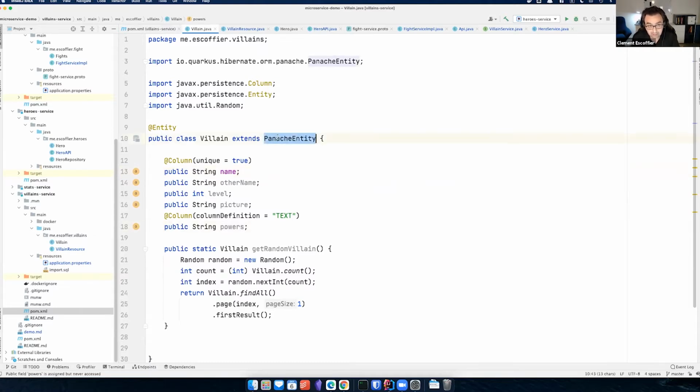It's a Panache entity, so it's a Hibernate entity, but we have a set of methods already given by Panache, which will let me use count, find all, and so on. So I don't have all the boilerplate, it just works. Also, I don't need getters and setters. I can just have public fields, and that's fine.